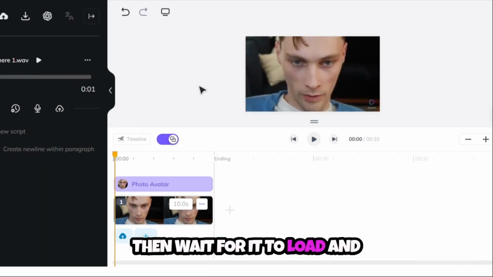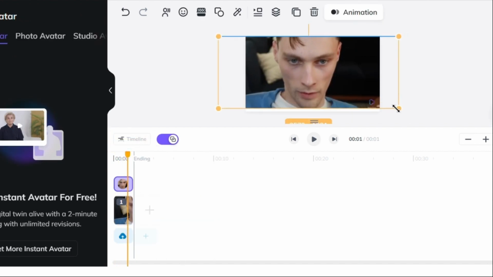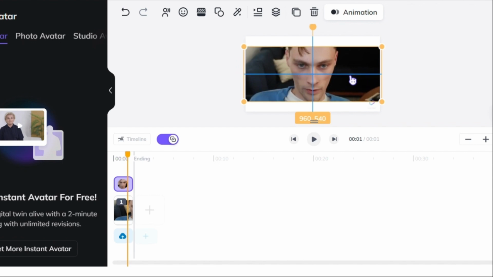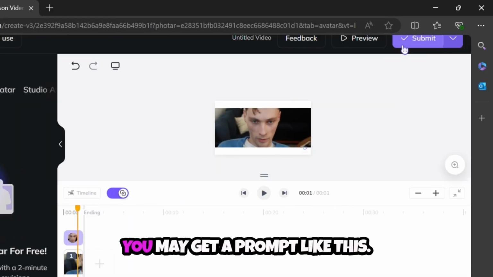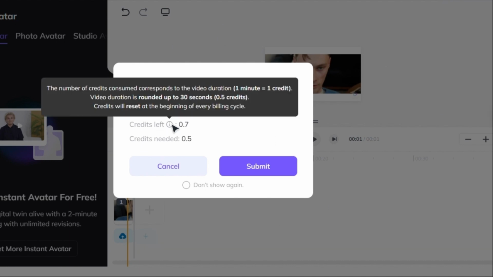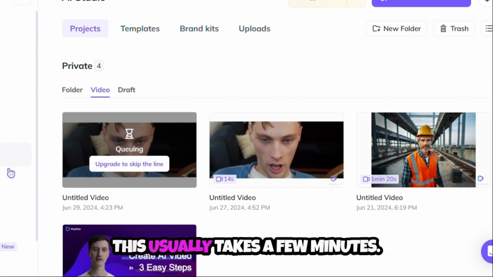Then wait for it to load and adjust the length of the photo accordingly. After you're happy with everything, click on Submit. You may get a prompt like this. Just press Submit. Now you need to wait for the video to be ready. This usually takes a few minutes.